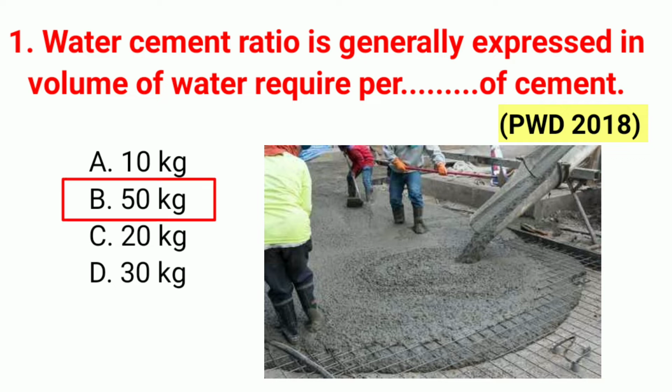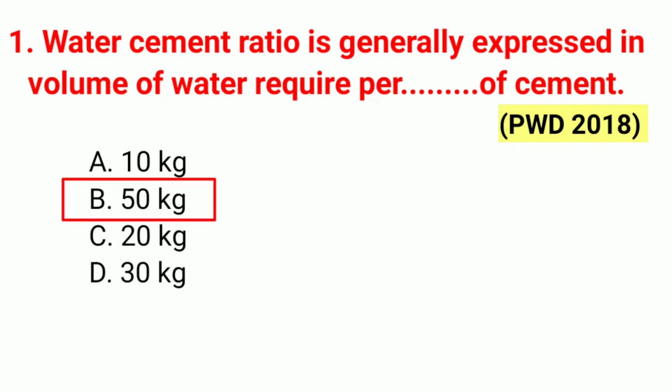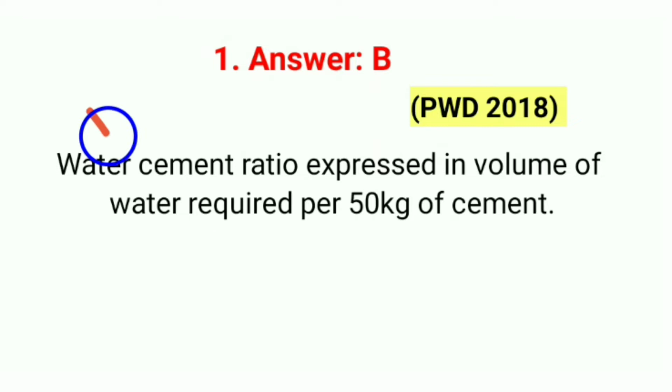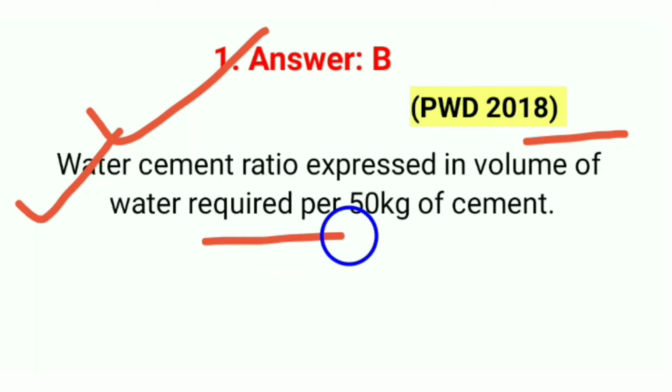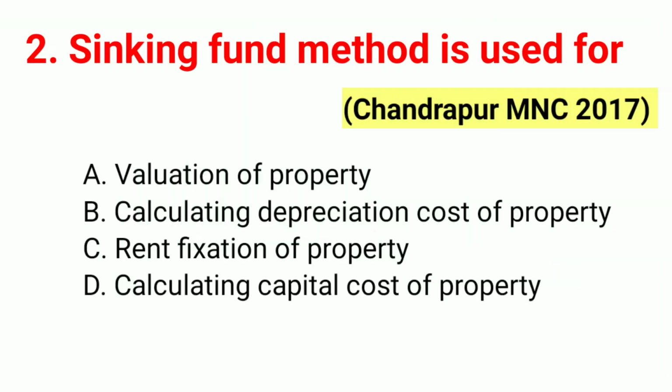Right answer option B, 50 kg. The answer to this first question is B. The question was asked in the PWD exam 2018. Water cement ratio is expressed in volume of water required per 50 kg of cement. So the correct answer is B.